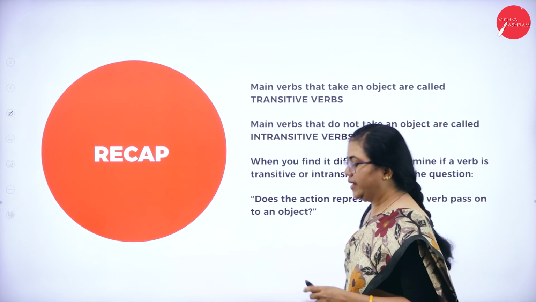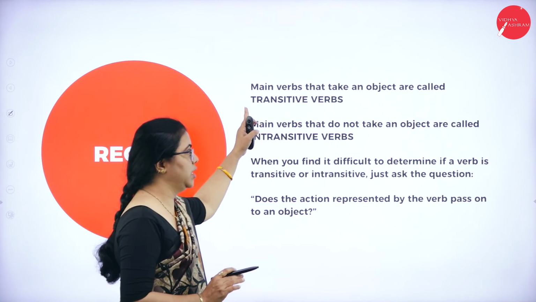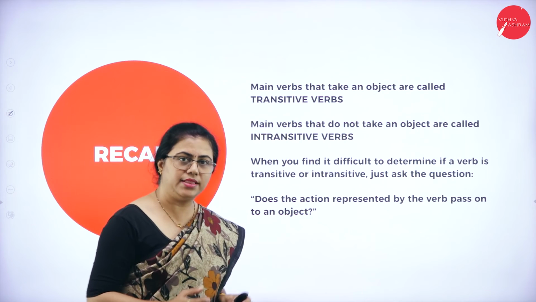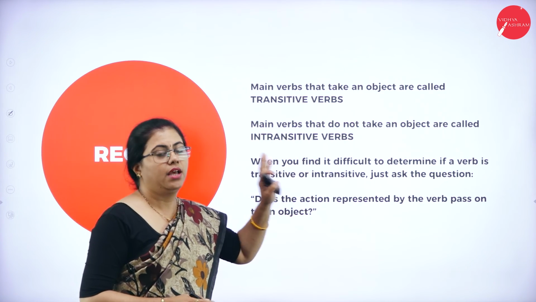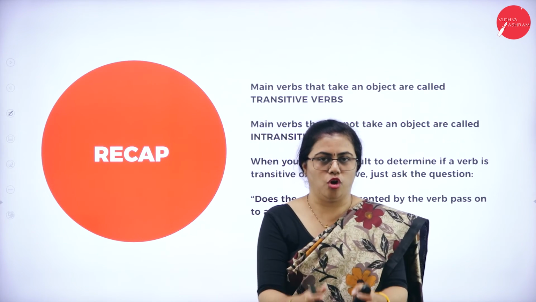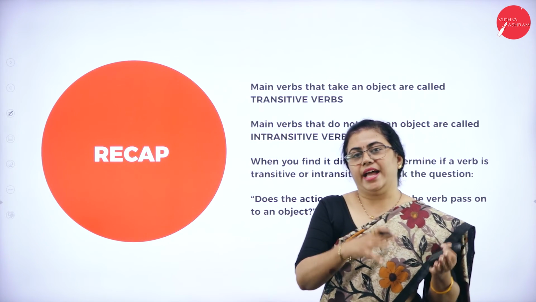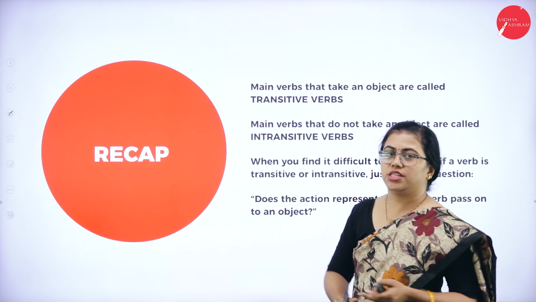Now let us have a recap of what we learned today. We learned about sentences, phrases, everything, but the main thing we learned was transitive verbs. Those sentences which have an object, where the action in that sentence passes on to the object, have transitive verbs.